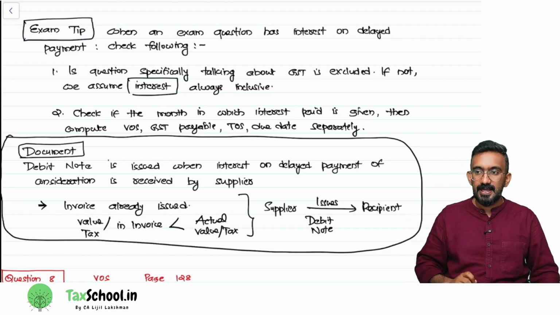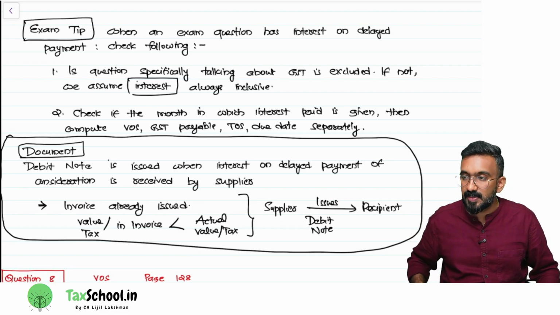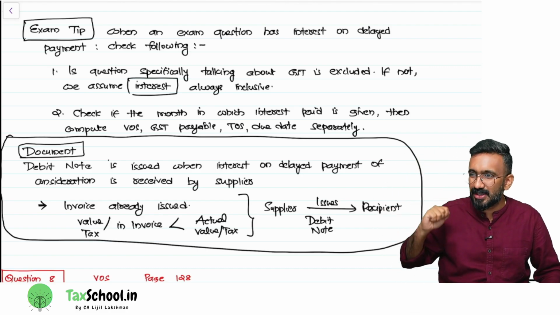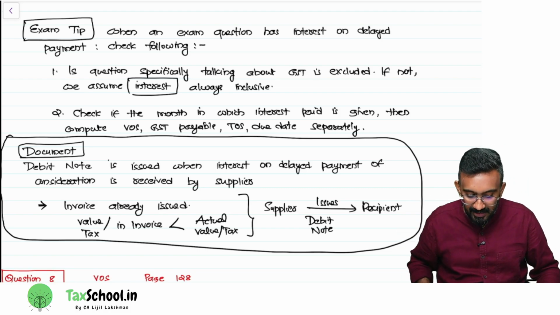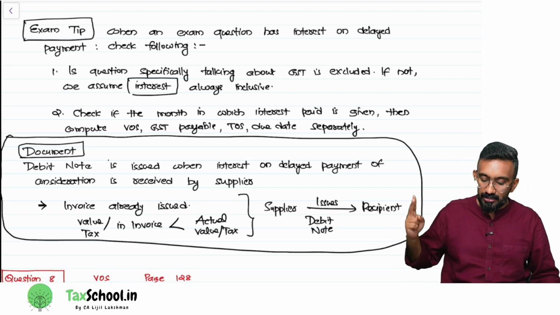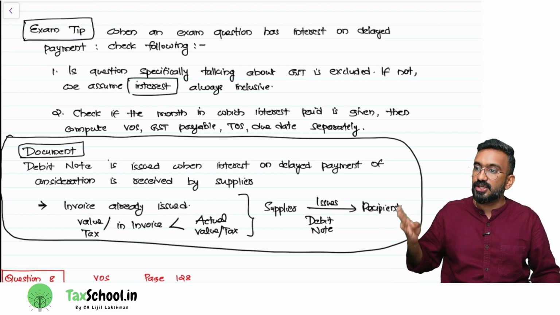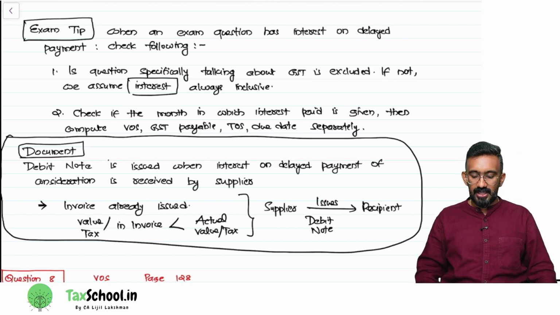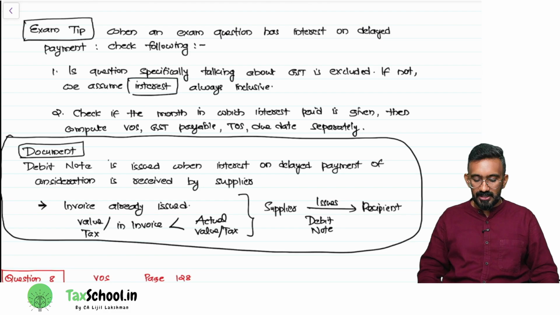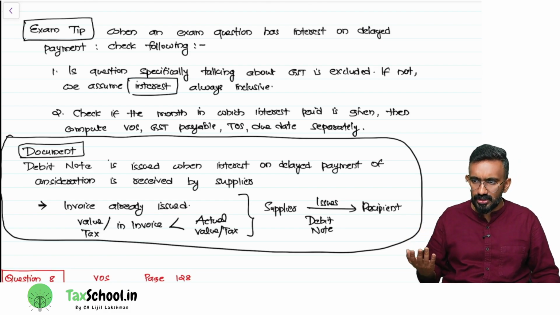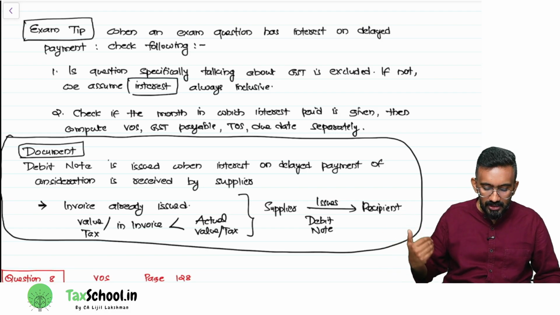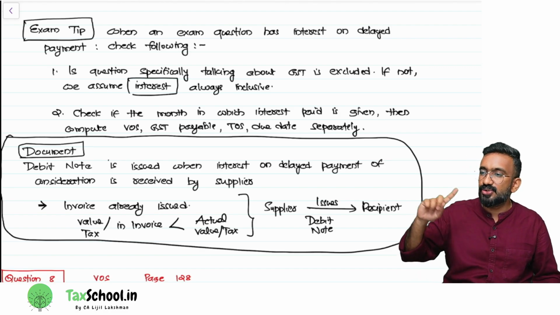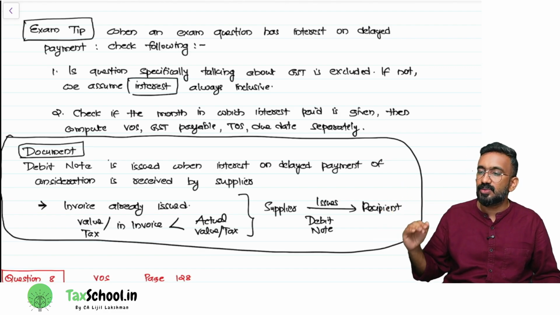Then check if the month in which interest is paid is given. In our example, I have given you that interest is paid in August, which is different from the original month of January. If that month is separately given, we have to compute value, GST, time of supply, and due date for them separately. I have also given the document. A debit note is issued when interest on delayed payment of consideration is received by the supplier. The invoice is already issued. If the value or tax in the invoice is less than the actual value or tax, the supplier will issue a debit note to the recipient to increase the value or taxes.